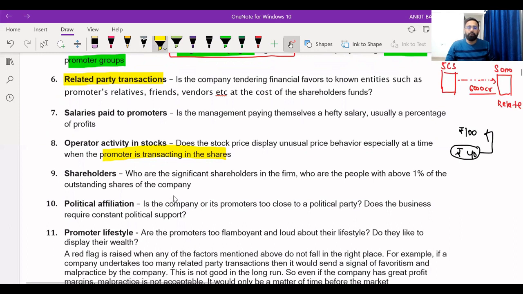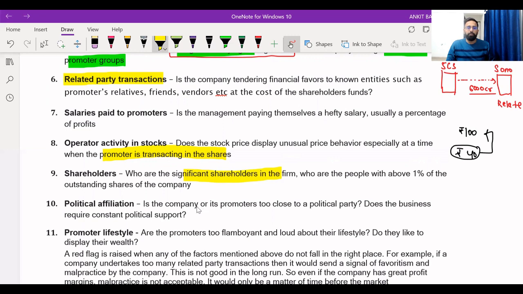Shareholders: who are the significant shareholders in the firm, who are the people with above 1% of the outstanding shares of the company. You have to check the persons who are holding 1% or more than 1% shares in the company, right? Those persons will definitely be key managerial persons of that business. So if those persons are honest and reliable, definitely you can think of investing in that company. Otherwise, you should not put your money in that company, right?